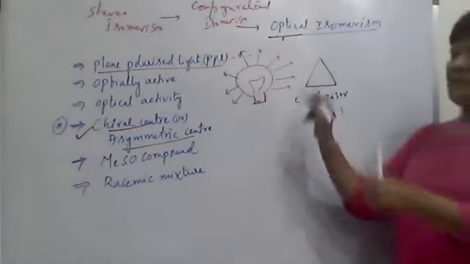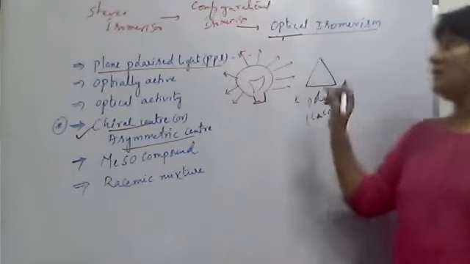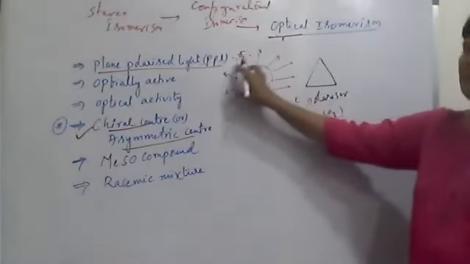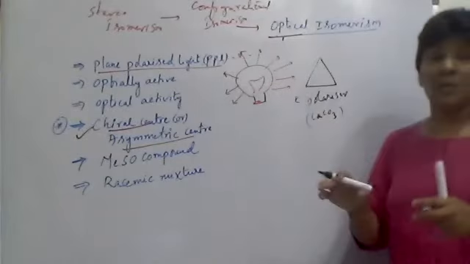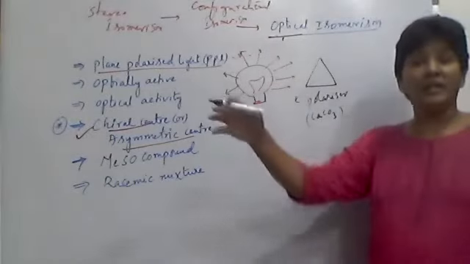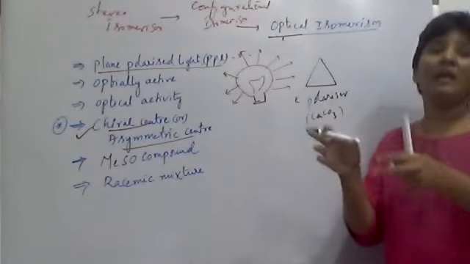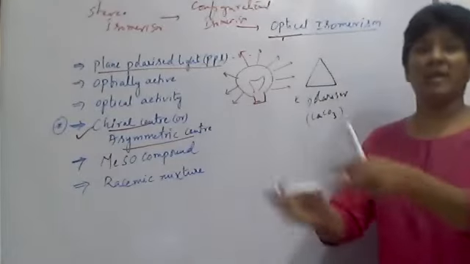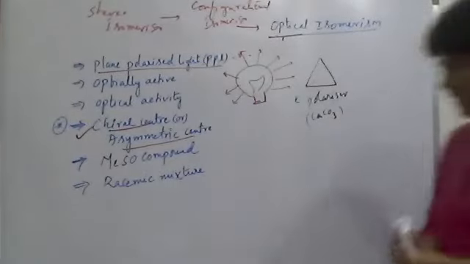When this ordinary light passes through the Nicol prism, the normal light rays, which were moving in all directions, are now made to move in a single direction, in a single plane. Such light is called plane polarized light.